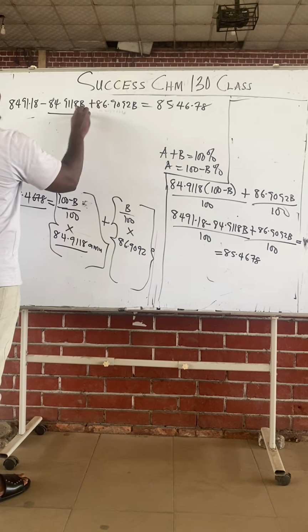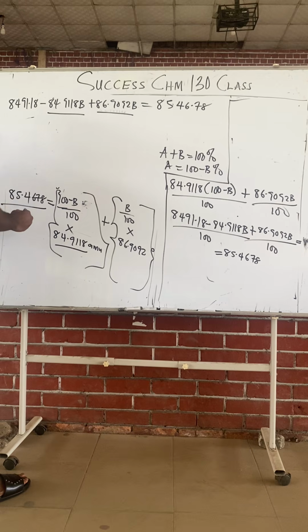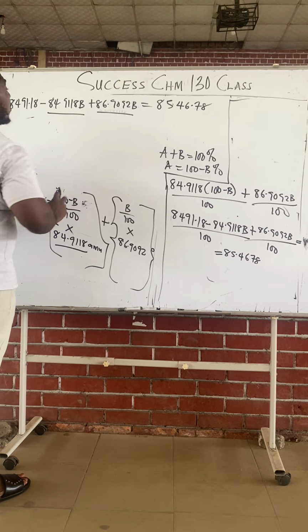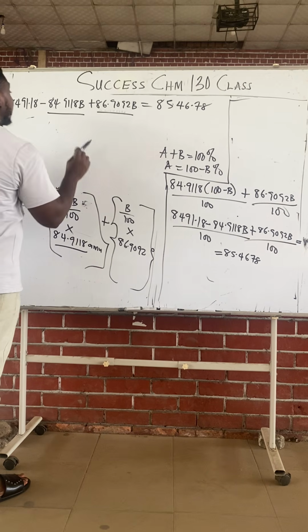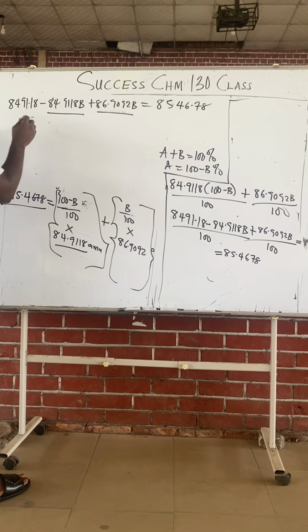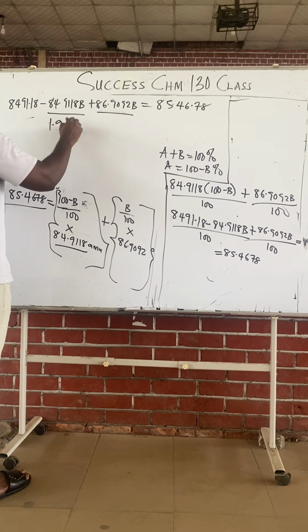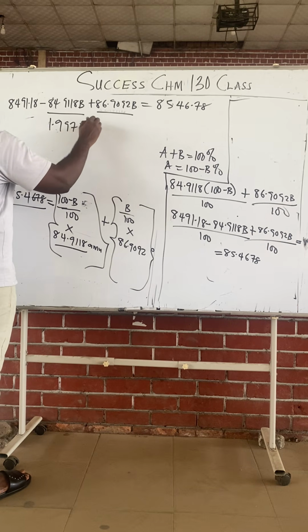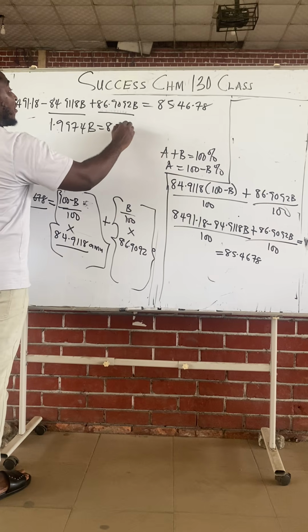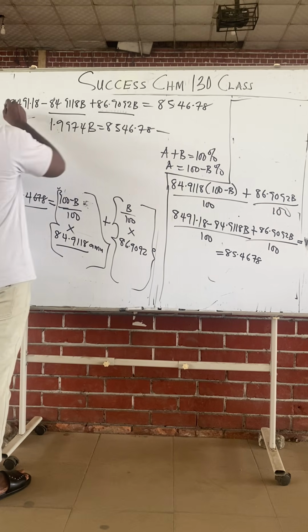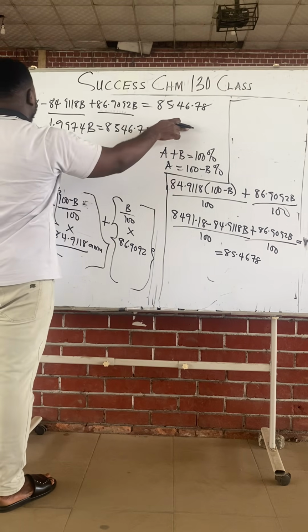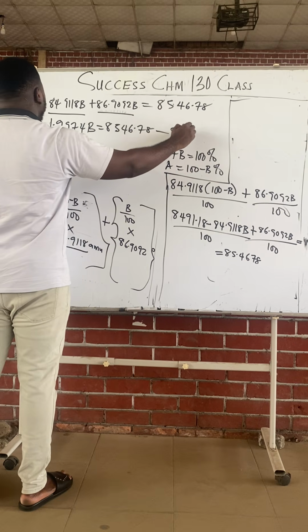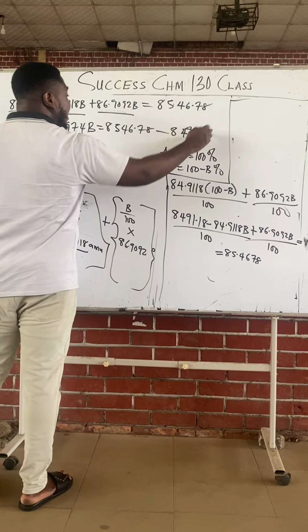Class, these two are like terms; they both carry B. Minus 84.9118 plus 86.9092, someone should help me, is 1.9974B. This equals 8546.78 minus 8491.18.